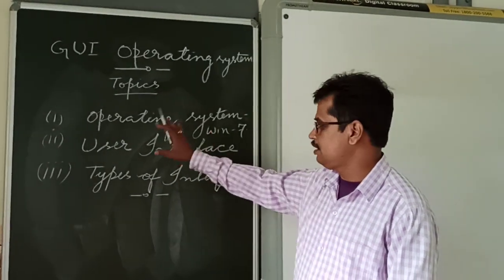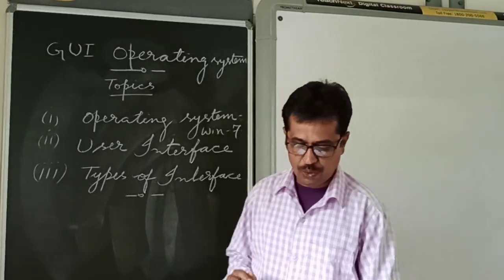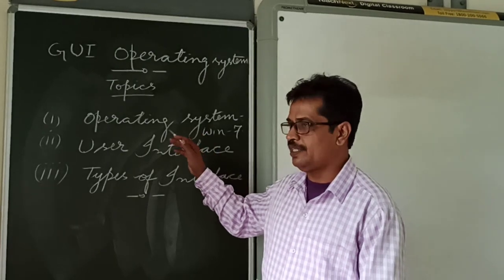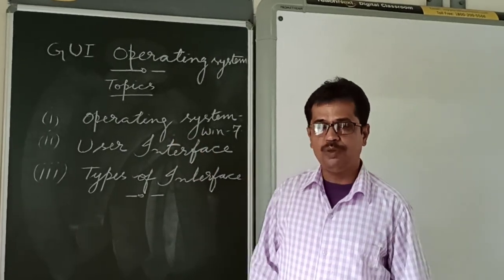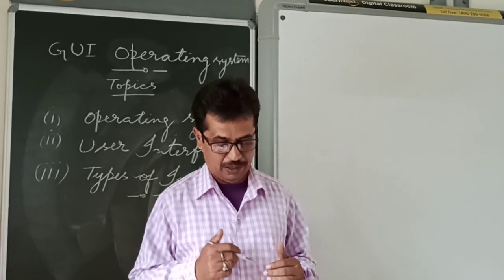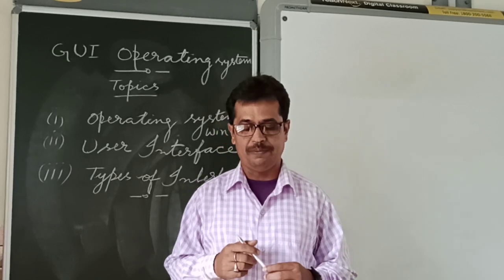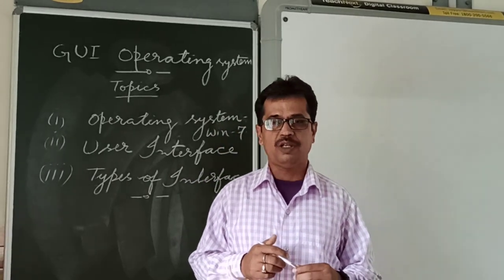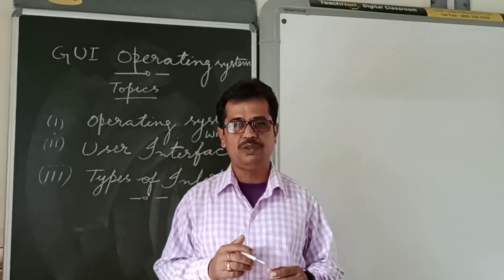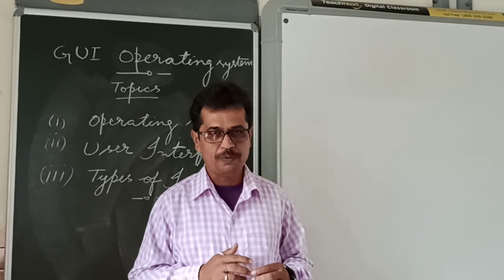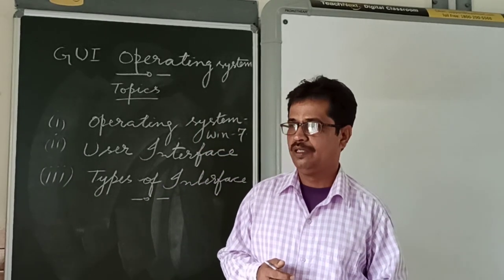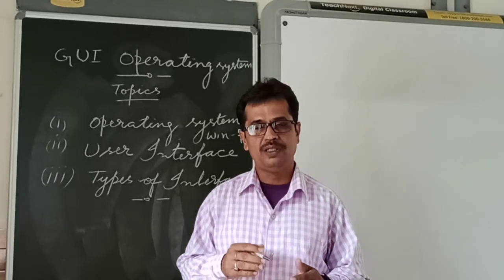Before discussing all these topics, let me give you a quick recap of the last chapter, because these topics are related to software only. I hope you remember the last chapter where we were discussing software. What is software? Software is a set of instructions, a set of commands given to the computer to do a particular work. Software is of two types, system software and application software. Operating system is an example of system software.